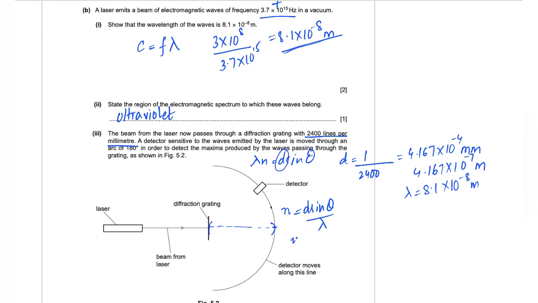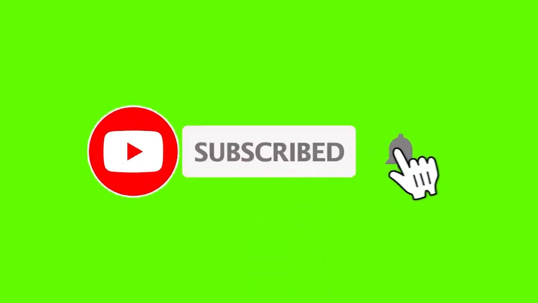All right, so n is equal to, the value for d is 4.167 into 10 to the power of negative 7, multiplied with sine 90.